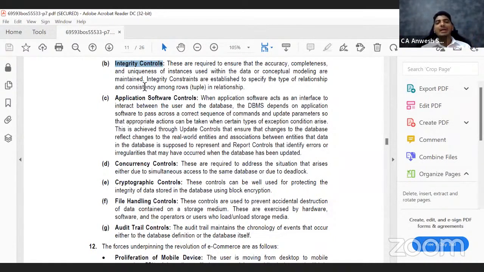Okay. Next one is application software control. Now, how do I explain it? When application software acts as an interface, so I'll explain it. Let us not read it. So, how does this function? Let's say I'm using one software. I have to pass one purchase entry and one sale entry. This is a new business that I'm starting. So if I pass the first entry called a sale entry, that is a cash account debited to sales.